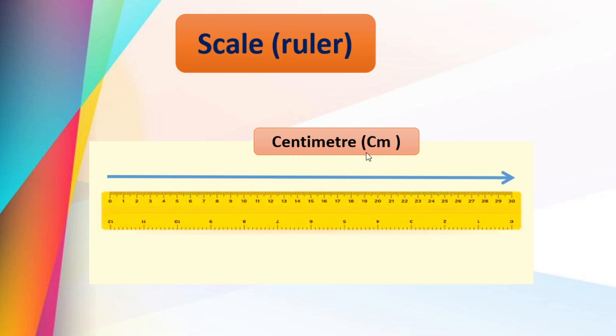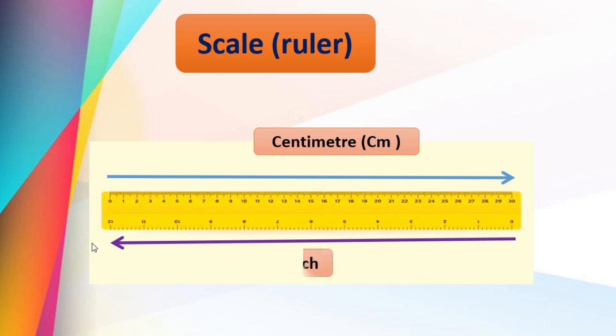Centimeter. And we use cm, a short form, to write centimeter. And here from 0 to 12, can you see this? This is called inch. What is the unit here? Inch. This side we use to draw diagrams, geometrical diagrams, isn't it? And this side, that is inch, we use sometimes.